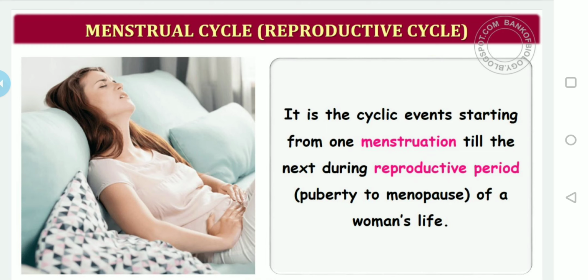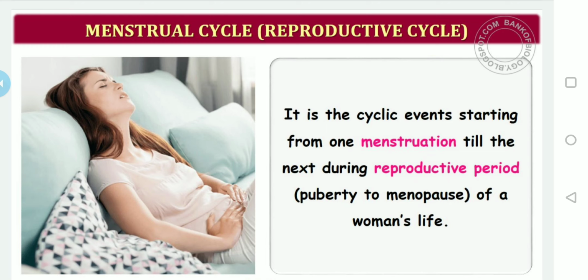It is a cyclic event starting from one menstruation till the next during the reproductive period, that is from the beginning of puberty to menopause of the woman's life.